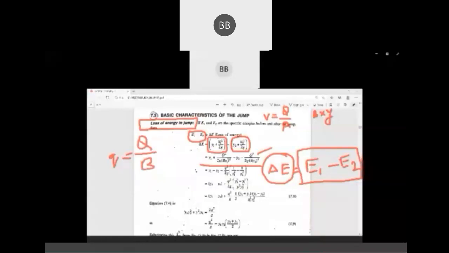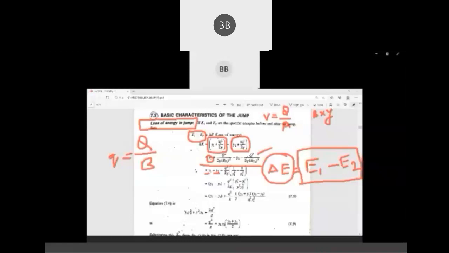So here also you have Q square by b square, so you can write small q square. So this is y1, and this is in negative, so minus y2 plus small q square.